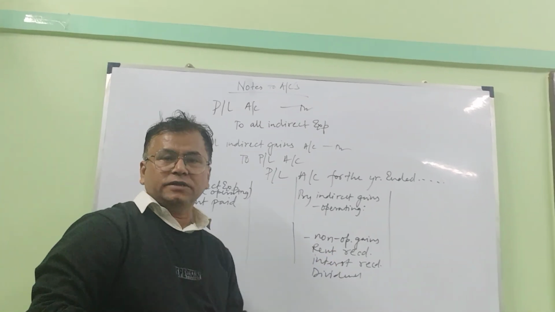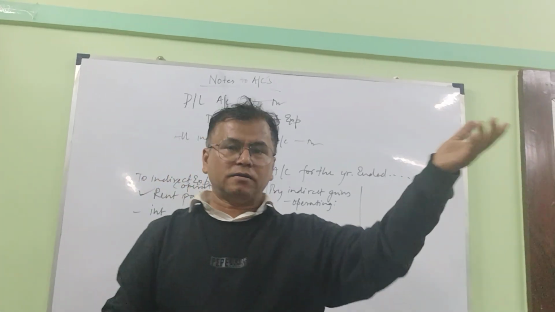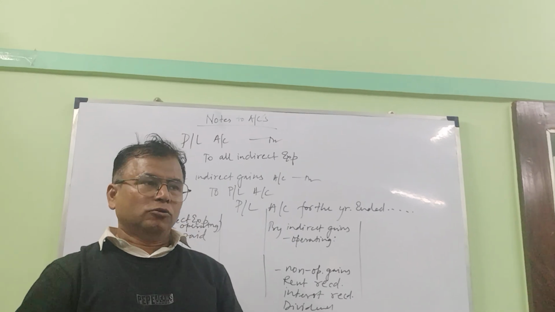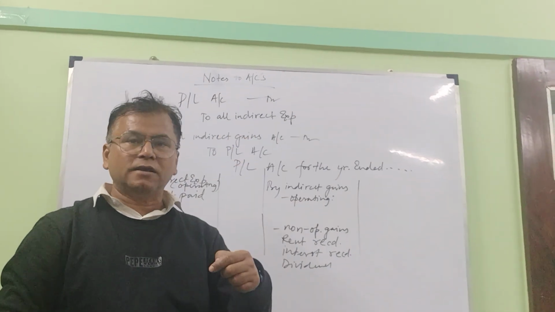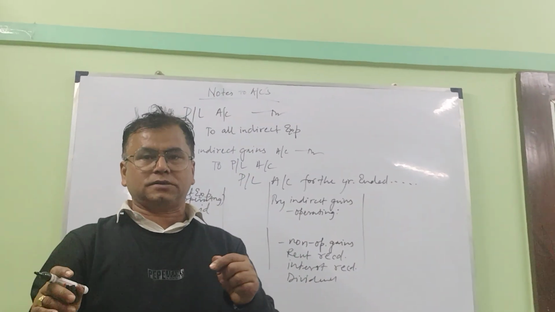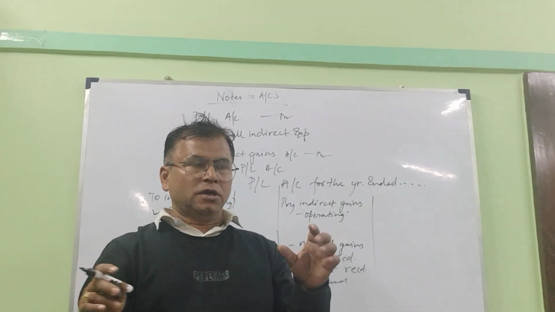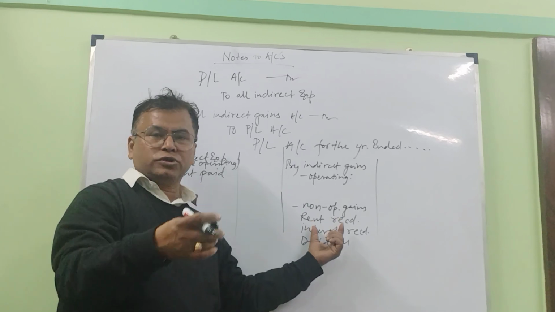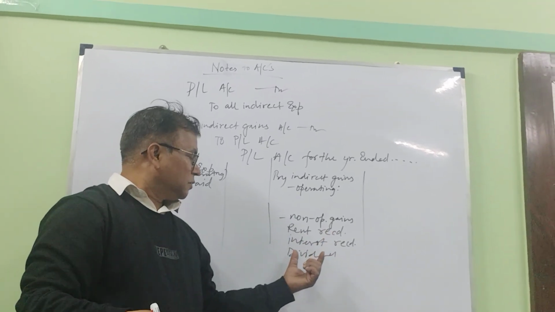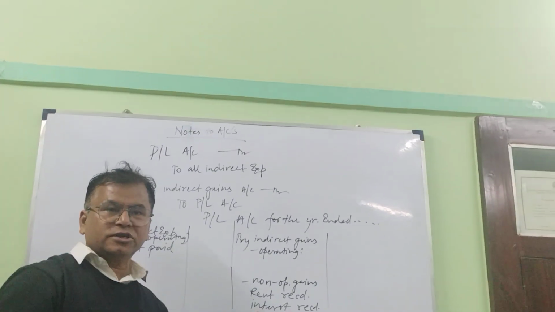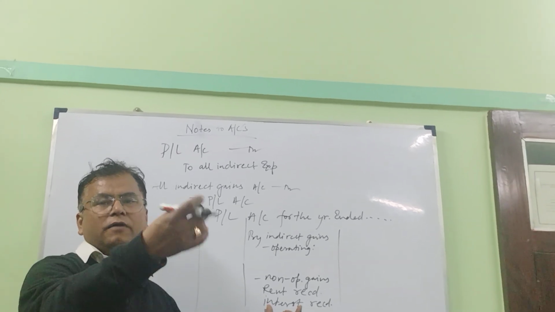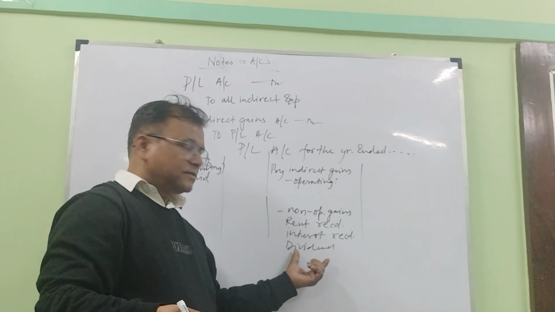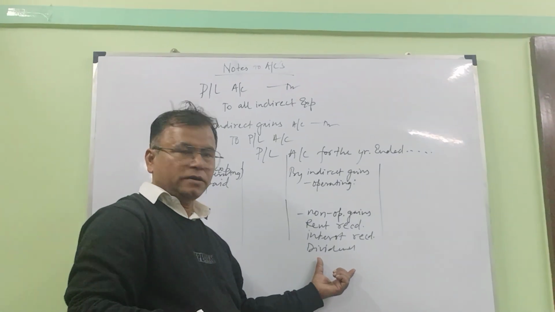While rent received is for additional premises, if they are provided upon rent, means let out upon rent. So we are earning an additional income other than our main business, other than our core business. So rent becomes an additional income from other sources, from non-trade investments, including interest. Interest also we can earn by keeping our additional funds in the bank. From FDs we can earn, and if we are investing in shares, we can earn dividend.